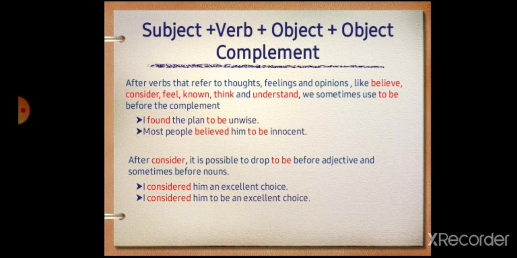So, found and to be. Most people believed him to be innocent. After consider, it is possible to drop to be before adjectives and sometimes before nouns. I considered him an excellent choice. I consider him to be an excellent choice.